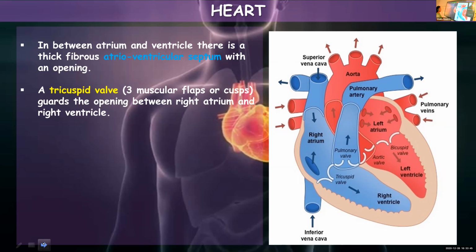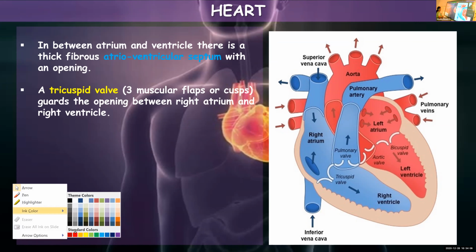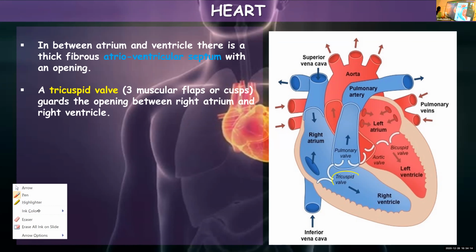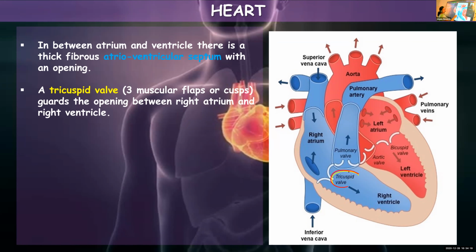A tricuspid valve has 3 cusps, or 3 muscular flaps. So you call it tricuspid. 3 flaps are there, so we call it tricuspid valve. And where is the tricuspid valve present? The tricuspid valve is present between the right atrium and right ventricle.